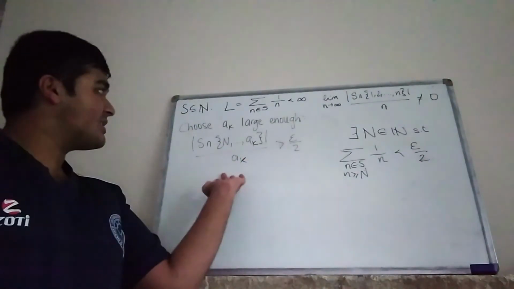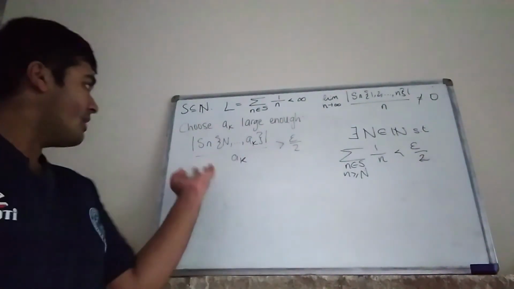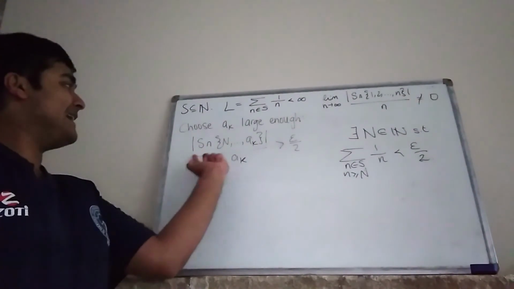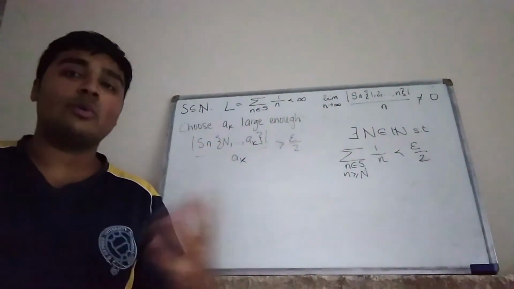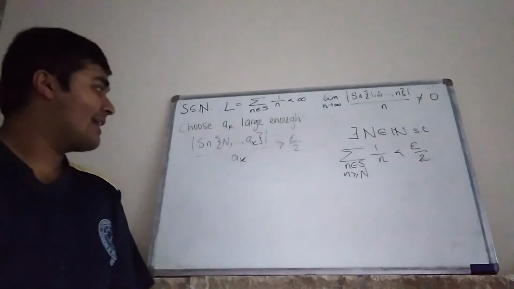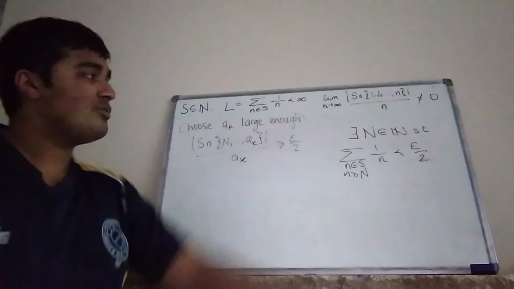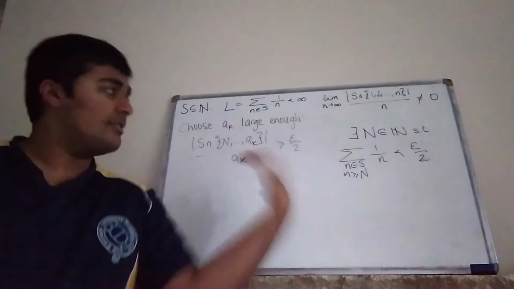Okay, so we've just derived this property here. If we choose some aₖ large enough, where k is some constant, arbitrarily large, then the cardinality of this set here, S intersect n plus 1 all the way up to aₖ, divided by aₖ is going to be bigger than epsilon over 2. Now we're going to combine these two results here to arrive at our contradiction. Let me rewrite this thing here, but in the reverse order.